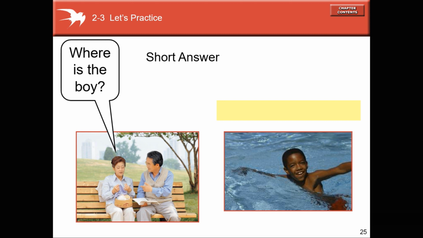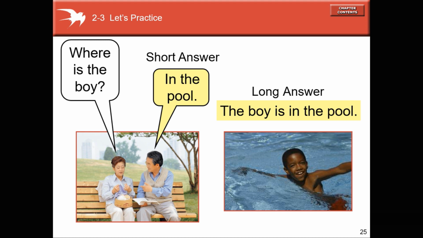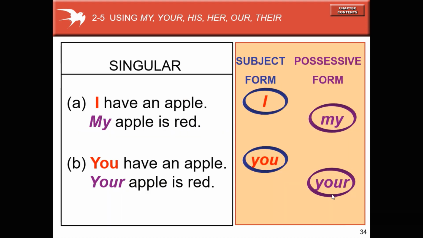Let's practice. Where is the boy? Onde está o menino? Short answer: in the pool. The boy is in the pool, na piscina. Where is the boy? Short answer: in the pool. Long answer: the boy is in the pool. Where is the boy? Onde está o menino? Na piscina. Short answer.